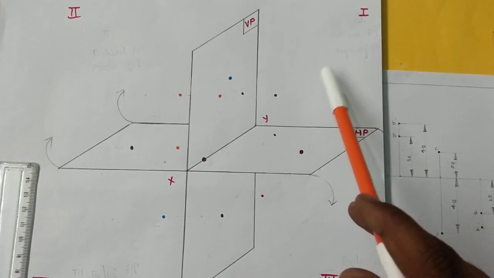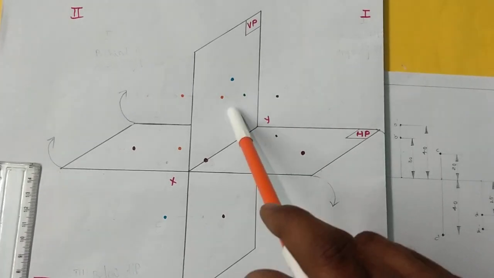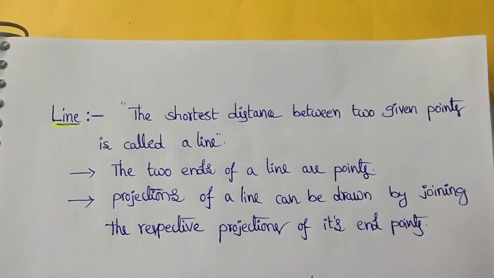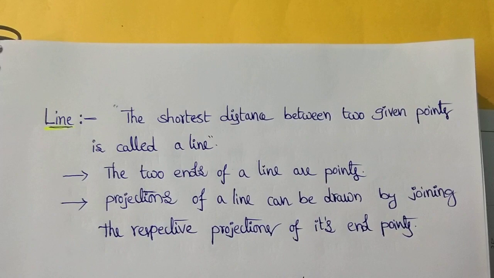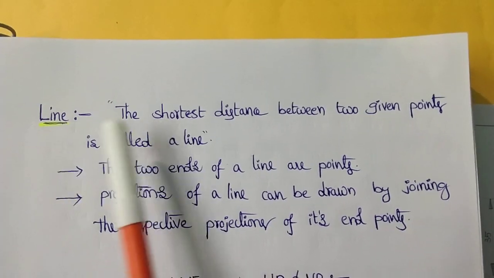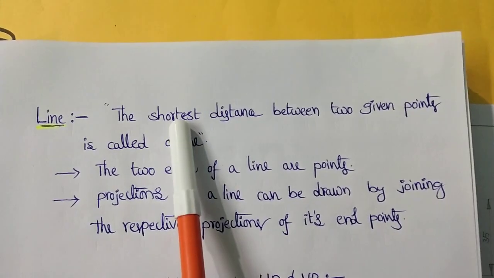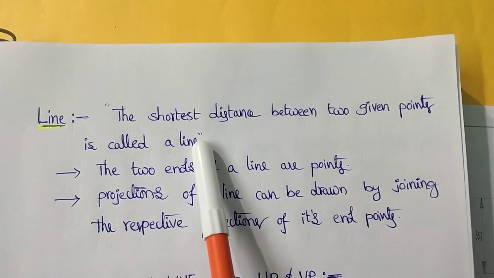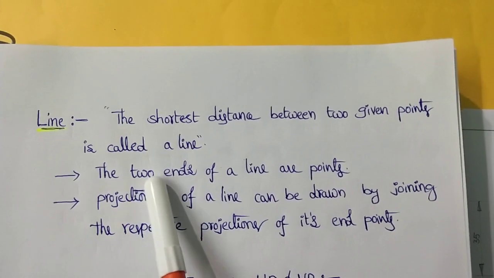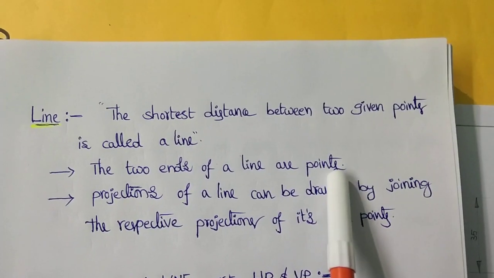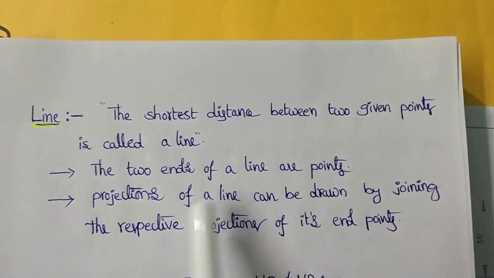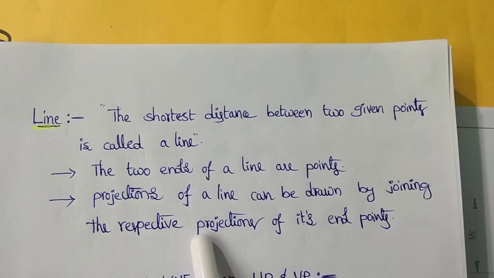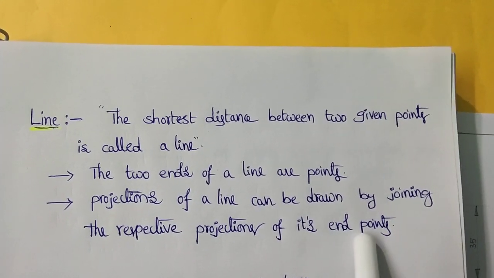Similarly, the position of a line with respect to the HP and VP. Here we can see the definition of a line: the shortest distance between two given points is called a line, and the two ends of a line are points. So the projections of a line can be drawn by joining the respective projections of its end points.